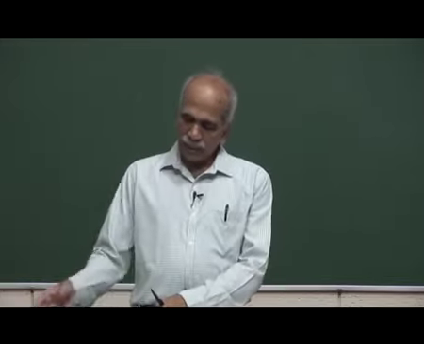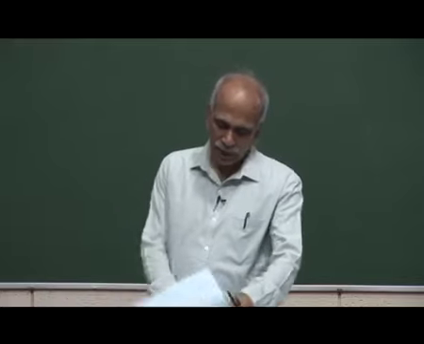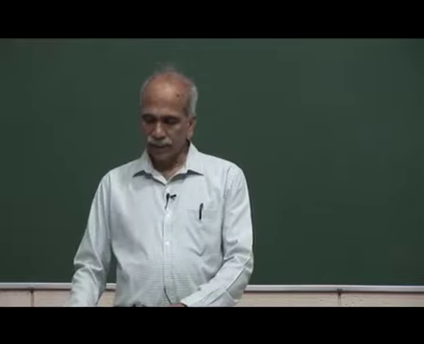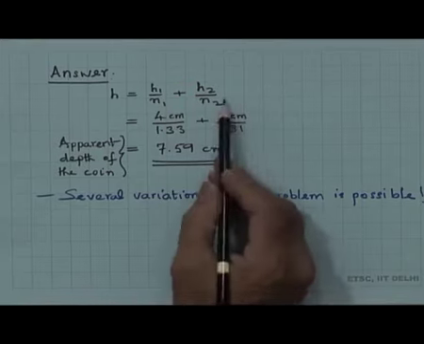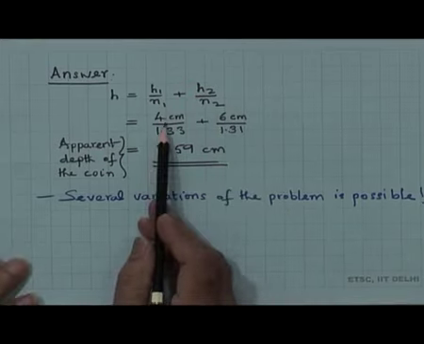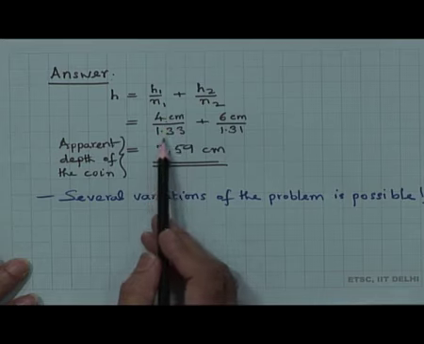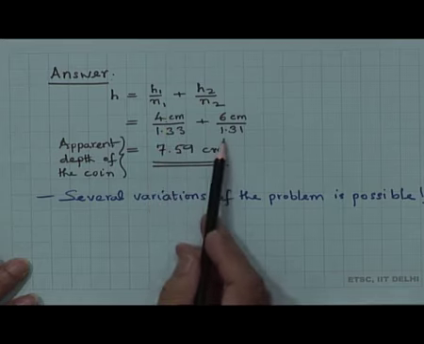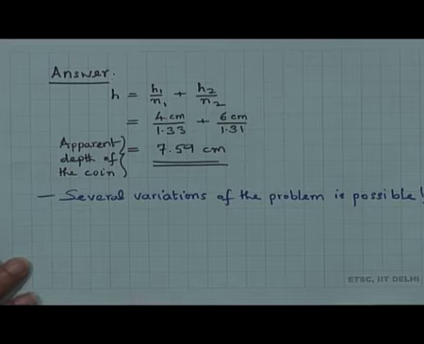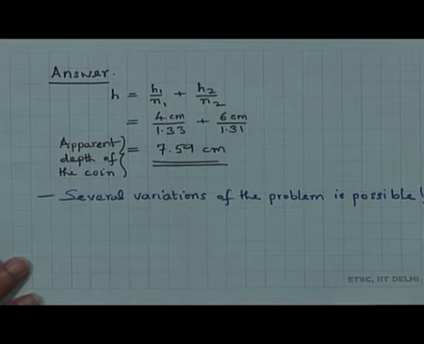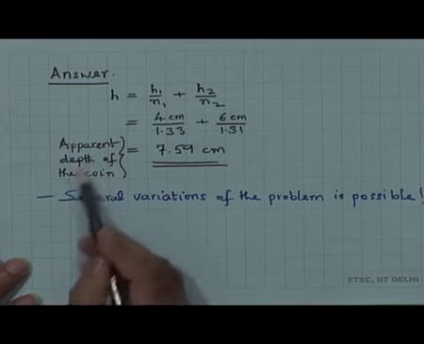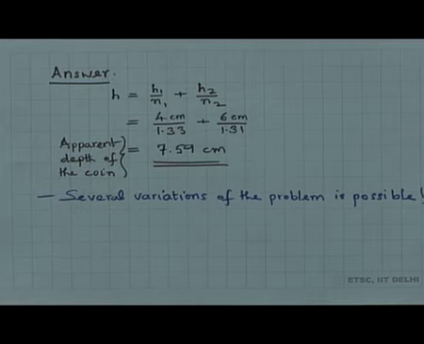And therefore, we are asked to find out the depth. So, what is the answer? The apparent depth h is equal to h1 by n1 plus h2 by n2: h1 is 4 centimeter and refractive index is 1.33, plus 6 centimeter divided by refractive index 1.31, which comes out to be 7.59 centimeter. So, the apparent depth of the coin is 7.59 centimeters.